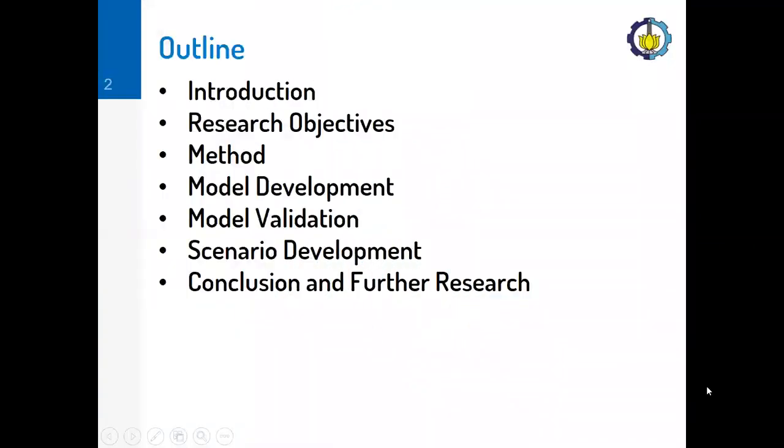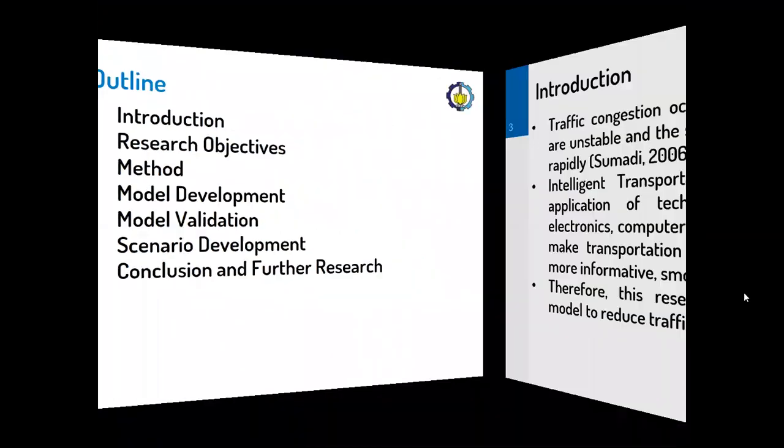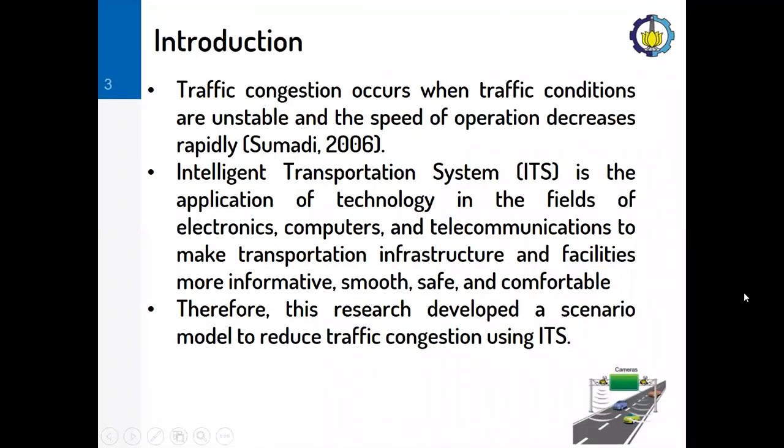We have made some outline of this presentation. We will start with introduction, research objectives, method, model development, model validation, scenario development, and will be ended with conclusion and further research. Traffic congestion occurs when traffic conditions are unstable and the speed of operation decreases rapidly.